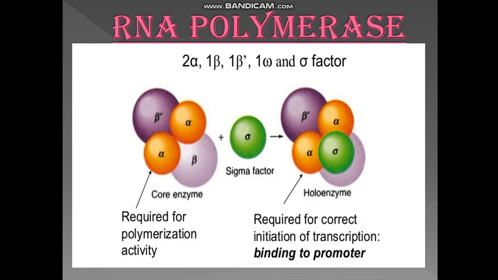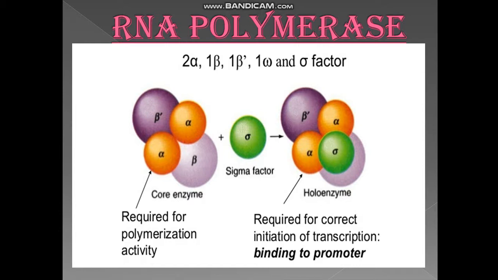The antisense strand and sense strand have to be kept separated, so this core enzyme goes and binds to the antisense strand and does not allow it to again bind with the sense strand.